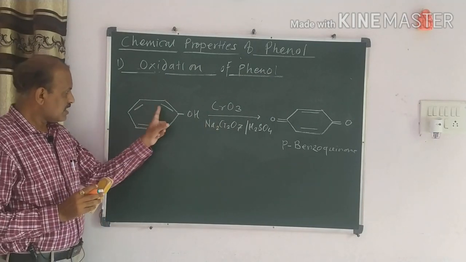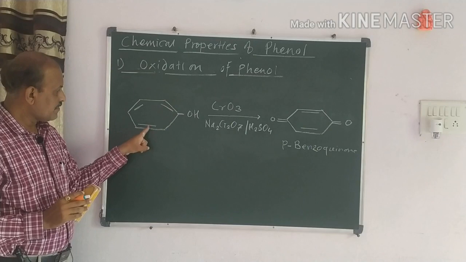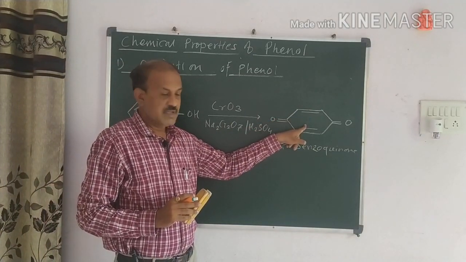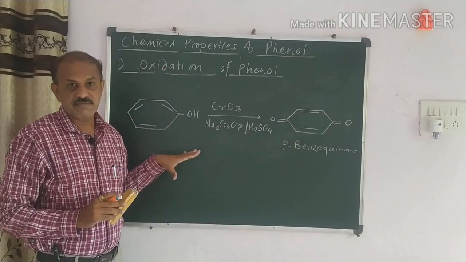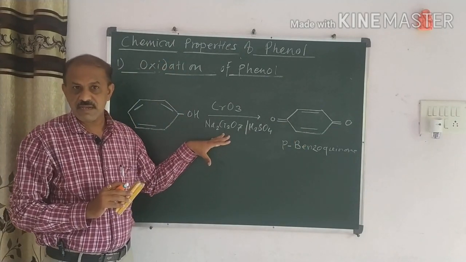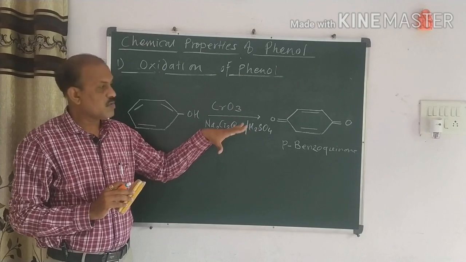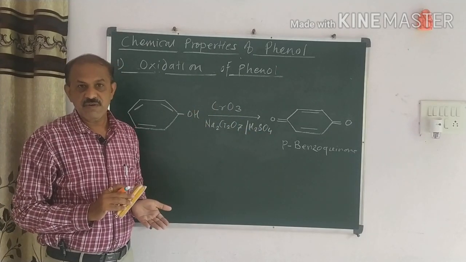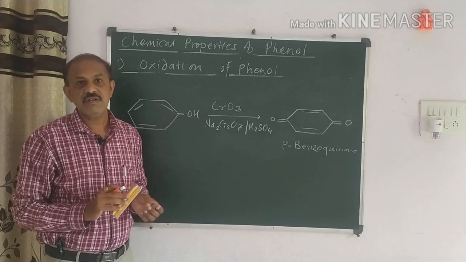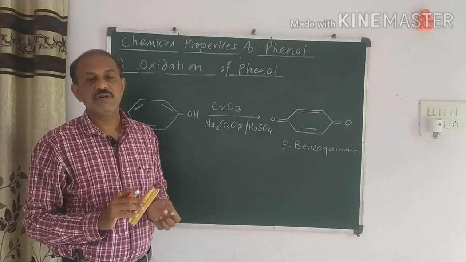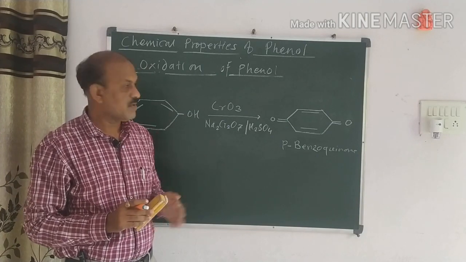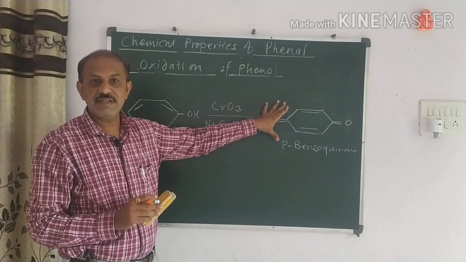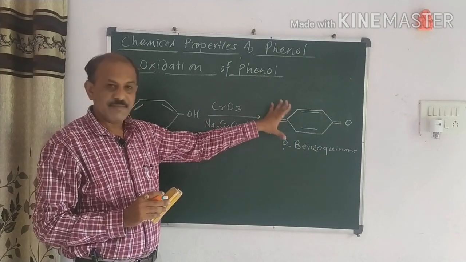Why? Because in phenol we observe 3 pi bonds, and here we observe 2 pi bonds. There is a mechanism regarding this, but this is not a part of your syllabus in the state board. So I have discussed this mechanism in another video, which is useful for students who are preparing for the NEET. I am not interested in increasing the length of this video by explaining the mechanism.